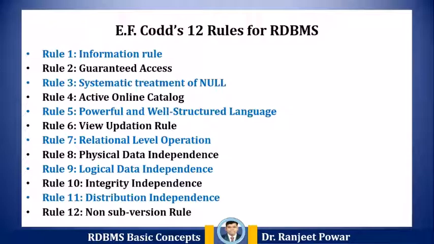If there is a change in the logical structure of a database, the user view of the data should not change. Say, if a table is split into two tables, a new view should give the result as a join of the two tables. This rule is the most difficult to satisfy.